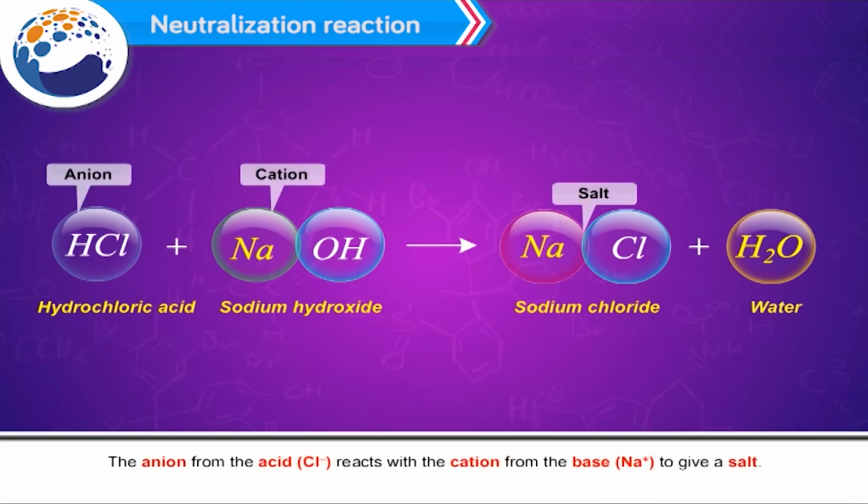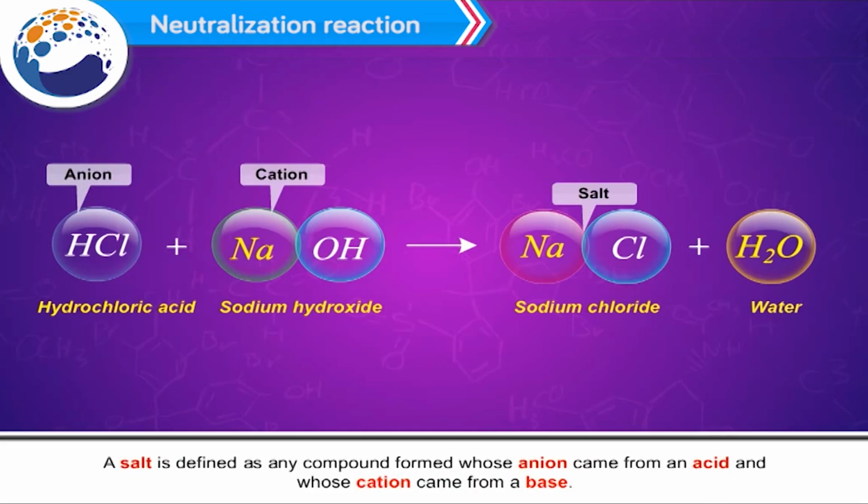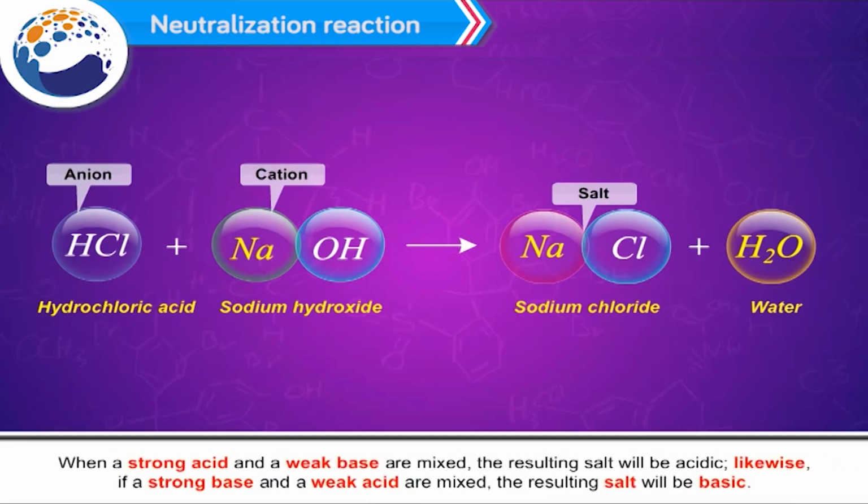The anion from the acid, Cl-, reacts with the cation from the base, Na+, to give a salt. A salt is defined as any compound formed whose anion came from an acid and whose cation came from a base. When a strong acid and a weak base are mixed, the resulting salt will be acidic. Likewise, if a strong base and a weak acid are mixed, the resulting salt will be basic.